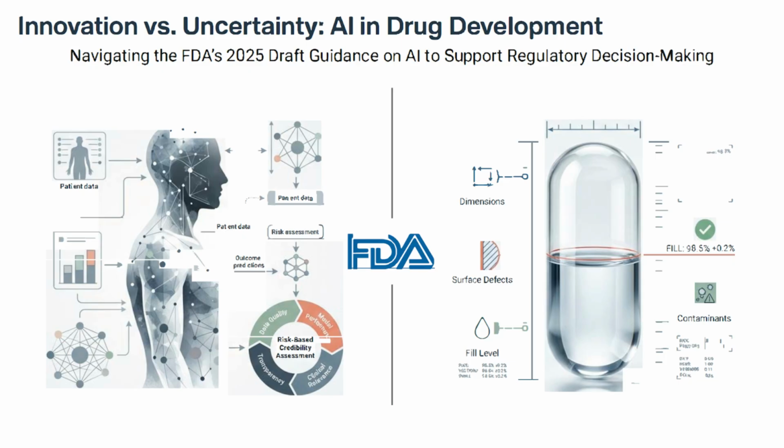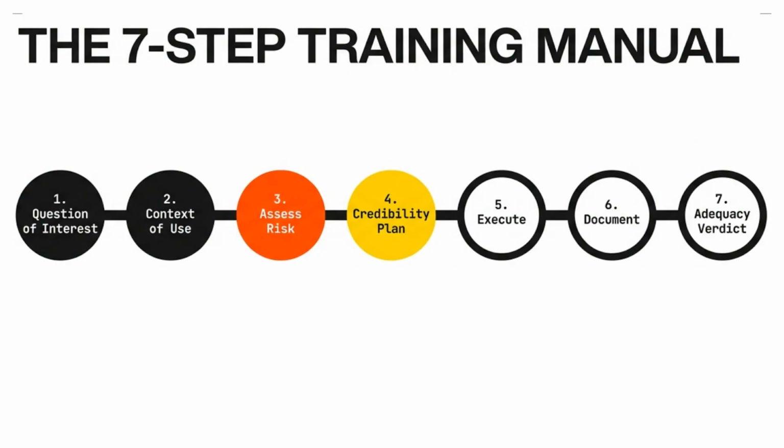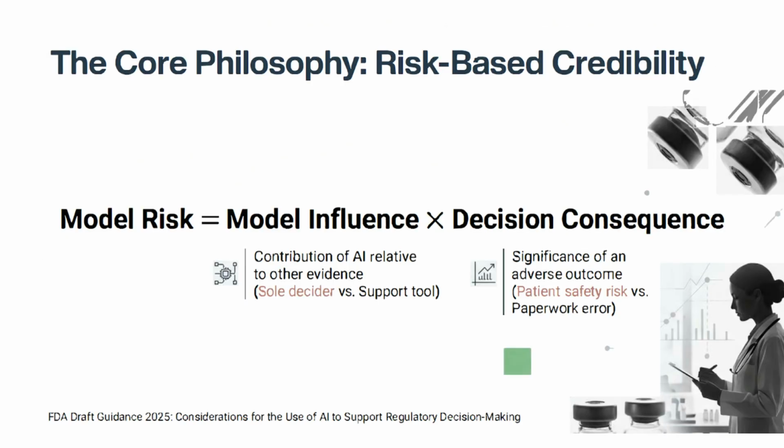AI in drug development is here, but how do we establish its credibility? The FDA outlines a 7-step training manual for building trust in AI. It starts with defining the question, the context of use, assessing model risk, creating a credibility plan, executing, documenting, and determining adequacy. The core philosophy is risk-based credibility, calculated as model risk equals model influence multiplied by decision consequence.